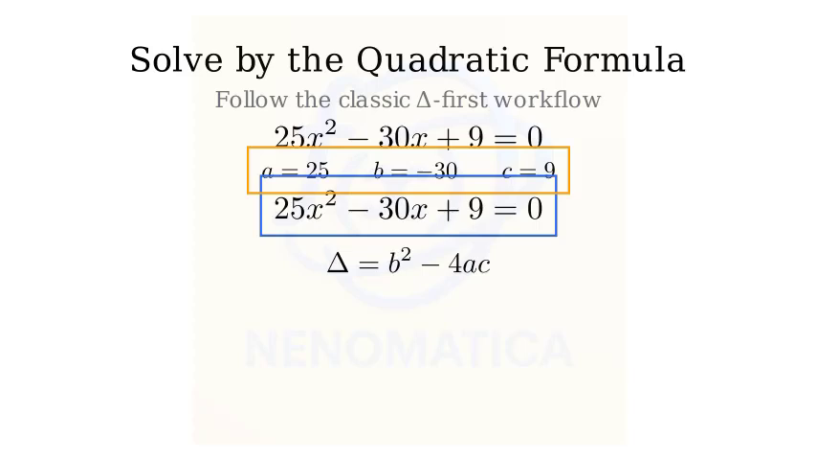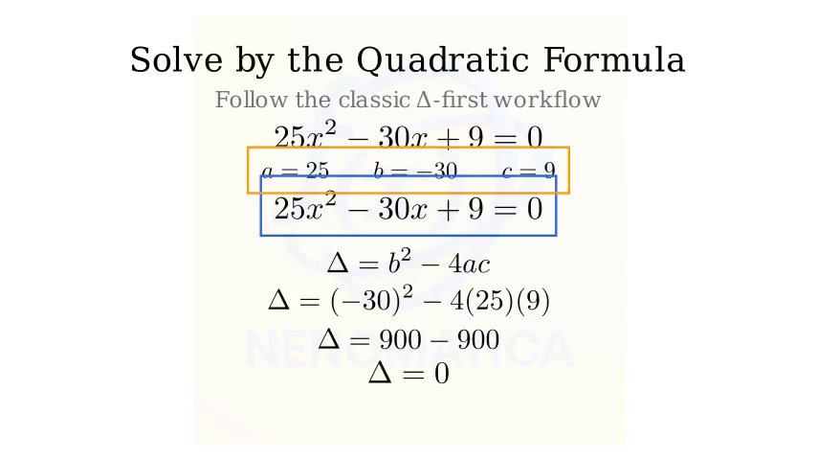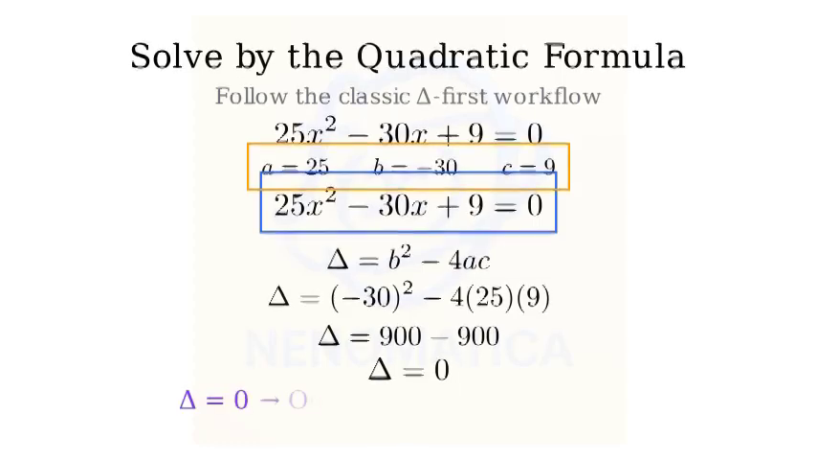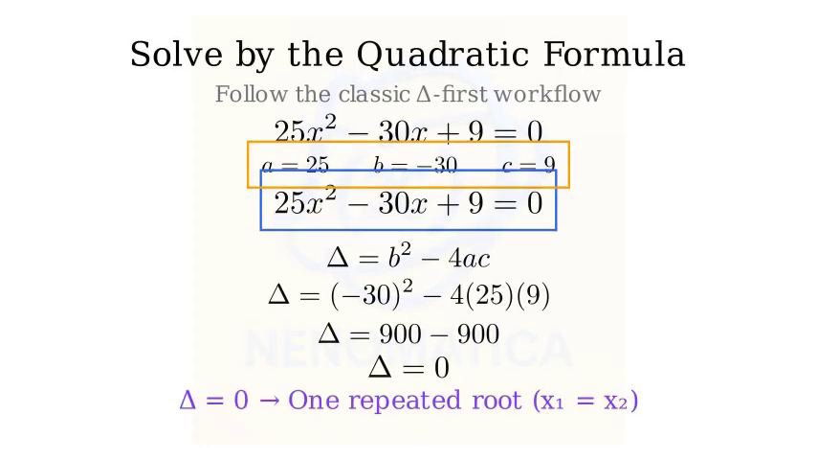Now substitute b equals negative 30, a equals 25, and c equals 9. Then simplify carefully. When delta equals 0, the quadratic has a repeated root, also called a double root. That means both x1 and x2 are the same value. Write the quadratic formula.